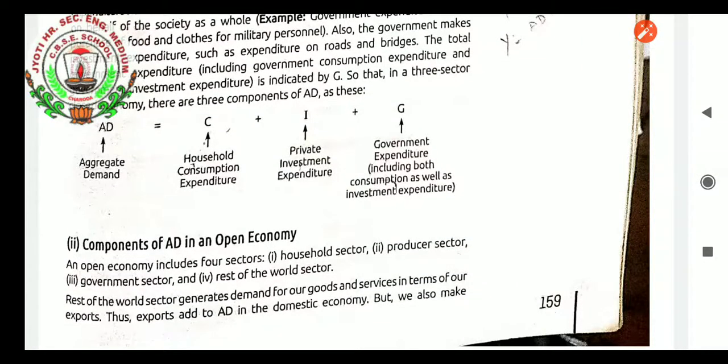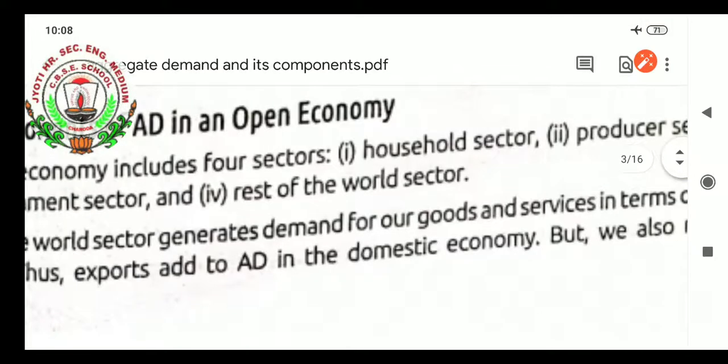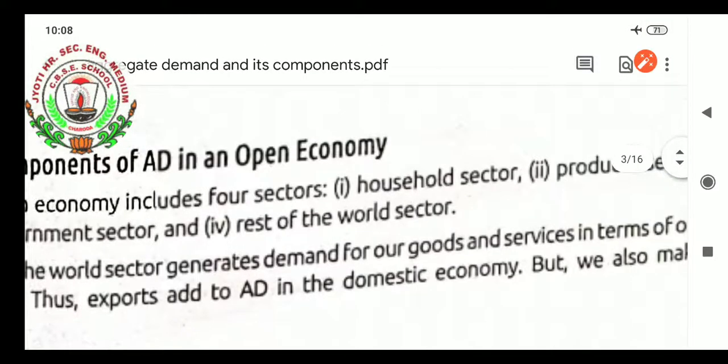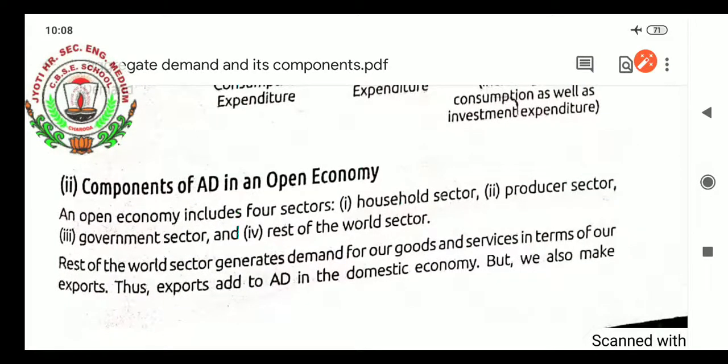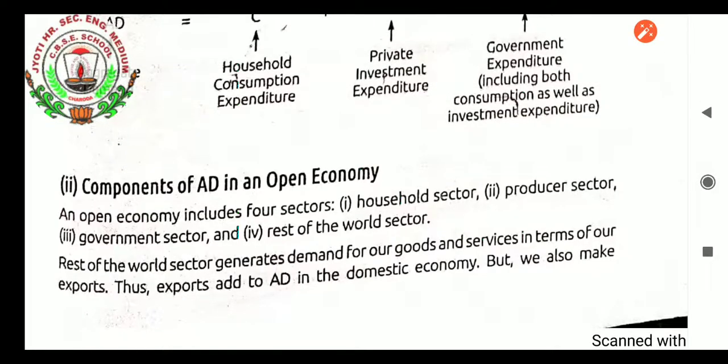Components of aggregate demand in an open economy. The components, or the parts, of aggregate demand in an open economy are as follows. An open economy includes four sectors: the household sector, the producer sector, the government sector, and imports and exports. So that's why it is named an open economy. All has been added up in this. Students, we will make the total of all the expenditure made by all four sectors. One is the household expenditure sector.